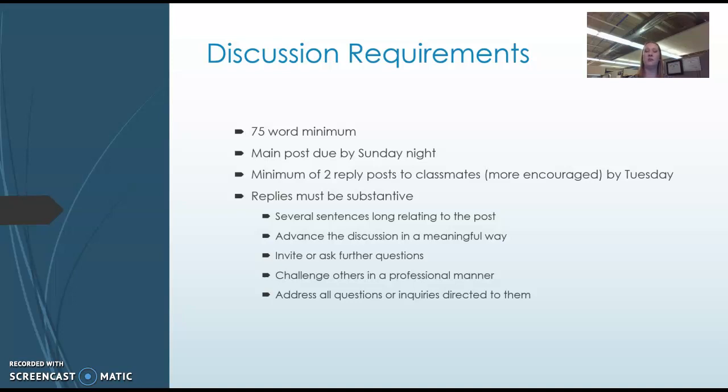And your replies need to be substantive, so that means that they are meaningful, they add to the discussion. These are usually several sentences long, they advance the discussion, keep it moving forward. You could be asking questions. If you ask a really good question that then gets more feedback and continues the discussion, that's considered substantive. Maybe you disagree with someone or you have suggestions for them, so you can do that. As long as you're professional, that is substantive.